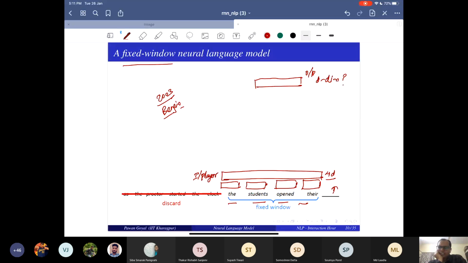All of you know neural networks, right? At least the simple multi-layer perceptron.